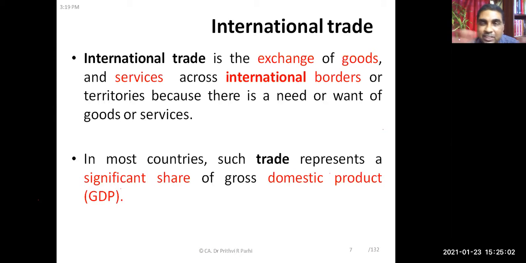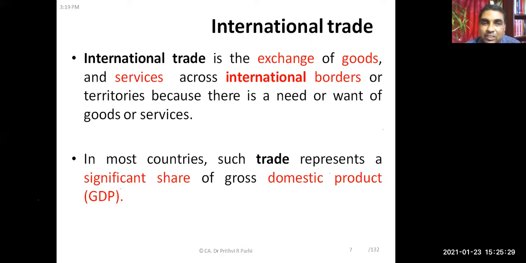So goods and services are exchanged between different countries. That is referred to as international trade. In most countries, such trade represents a significant share of GDP. So loosely, we understand it as trading beyond the boundary of the country, the exchange of goods and services across international borders.